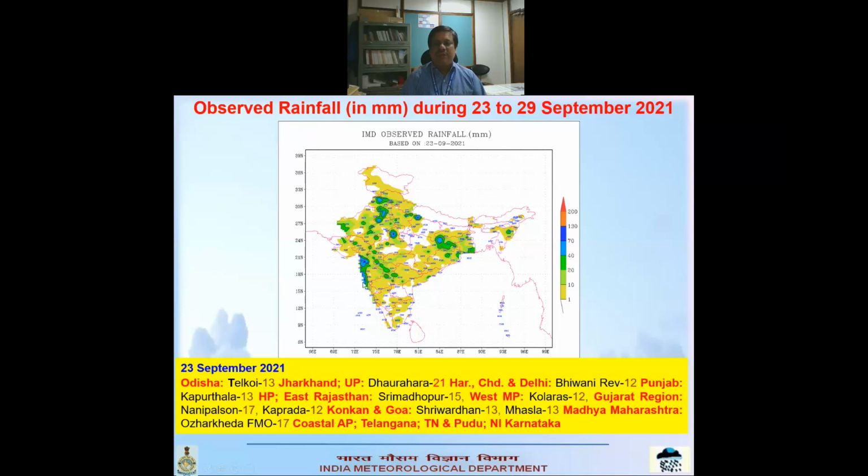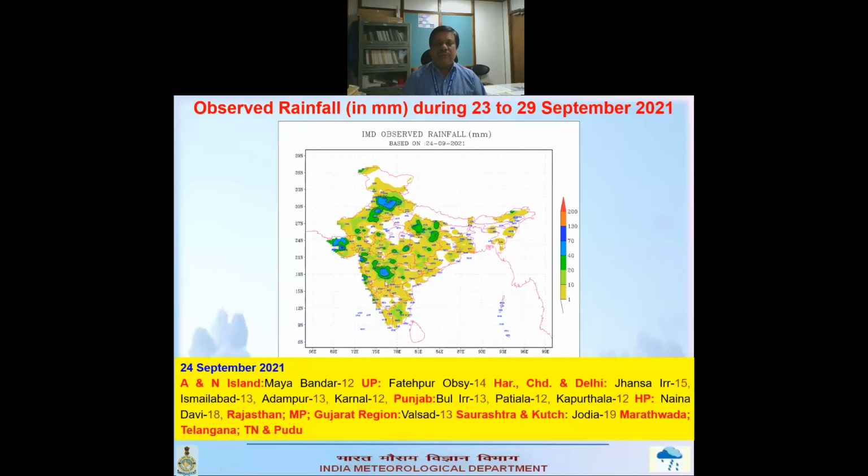Then the Konkan Goa region and Madhya Maharashtra also got a good amount of rainfall. A little rainfall took place over coastal AP, Tamil Nadu, northeast India and Karnataka. So that is the 23rd.